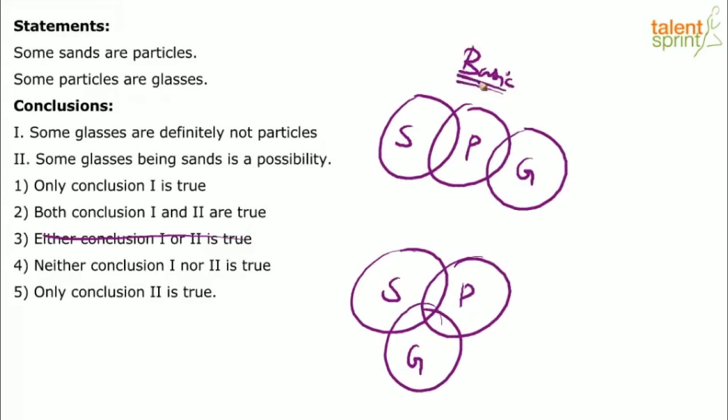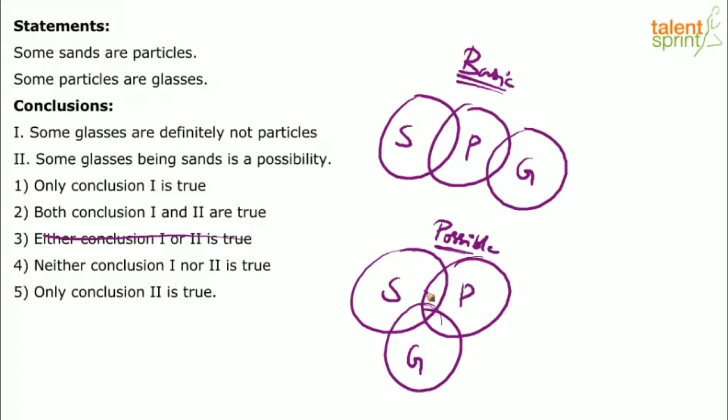Why is it so? The definition of basic diagram is minimum encroachment, right? Minimum overlapping. So by that, the first one is the basic one. The second one is a possible diagram. This is one of the ways of drawing the diagram, right? Some sands are particles, some particles are glasses, and in this process we find that some glasses are also sands, right? So that's the point.